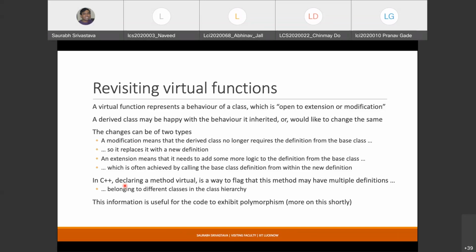So by declaring a particular method as virtual, this information is useful for exhibiting polymorphism. I'll show you how polymorphism kicks in here again. But if you want to override a function in C++, that is the first thing you should do. In the base class, declare it as virtual.